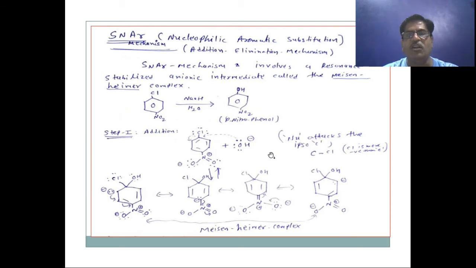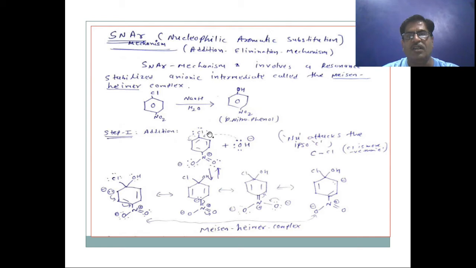This nucleophile attacks the ipso carbon. Ipso carbon means the carbon which is attached to the halogen group. So this first carbon is also known as the ipso carbon, and the nucleophile attacks this ipso carbon.